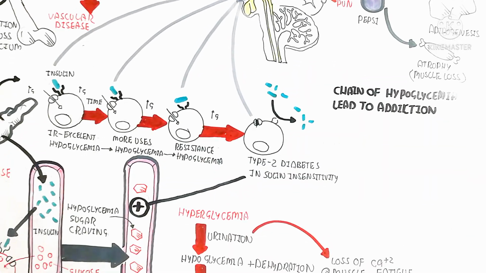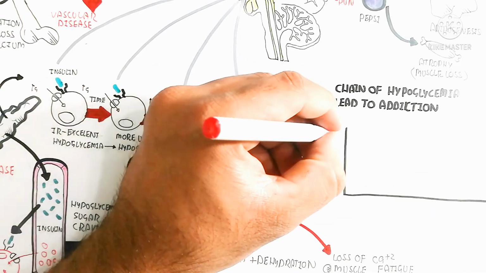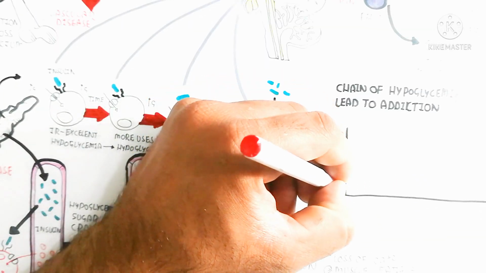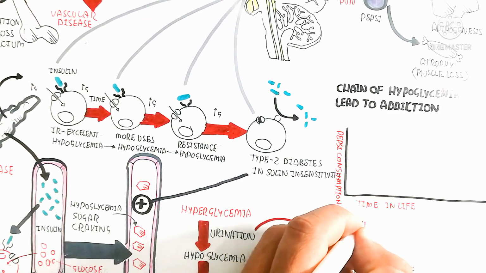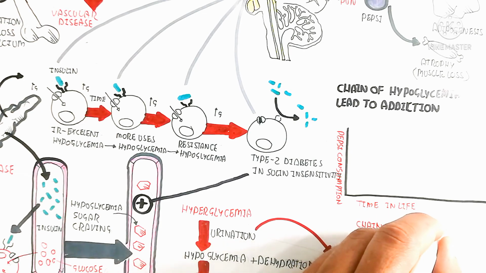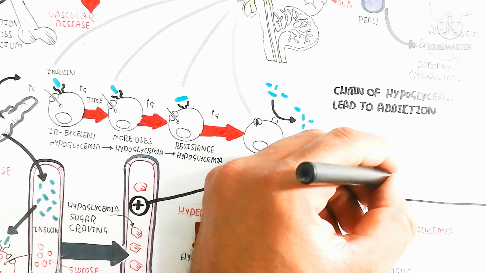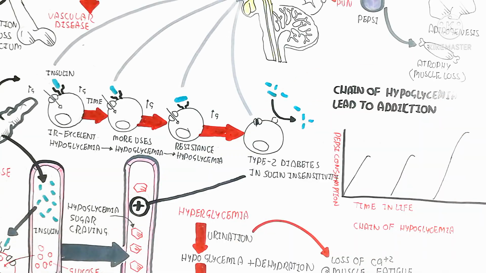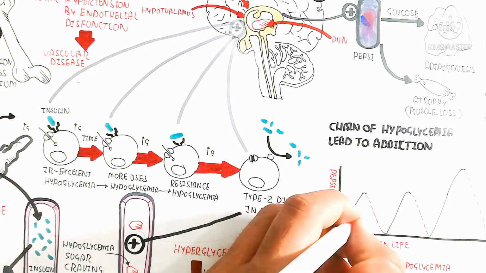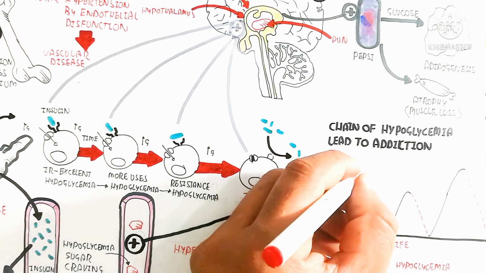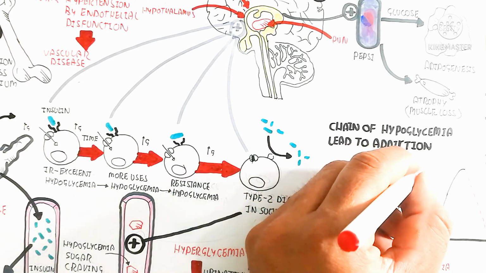In this way, again and again, hypoglycemia will signal the higher brain cortex, which knocks for consumption of glucose as well as caffeine again. So here the Pepsi consumption is on the vertical axis and time in life, for example 1 year, on the horizontal. So the chain of hypoglycemia will lead to relaxation again through hyperglycemia, and again hypoglycemia leads to craving, and again hyperglycemia from the hypoglycemia.